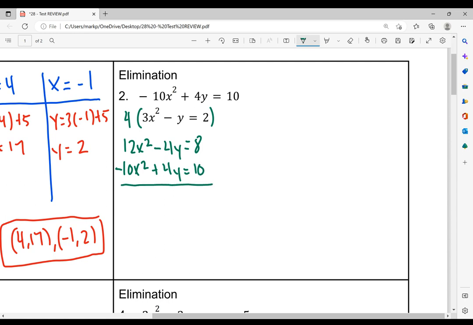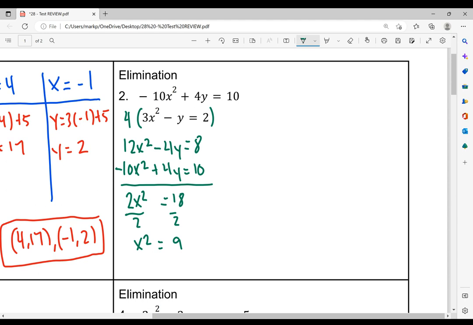Now we're going to combine our terms. 12x squared minus 10x squared is 2x squared. 4y minus 4y is 0. And 8 plus 10 is 18. Now we're going to solve this by square root, dividing by 2. x squared is equal to 9.